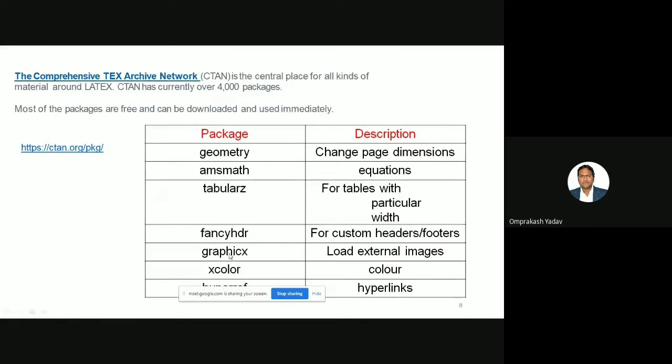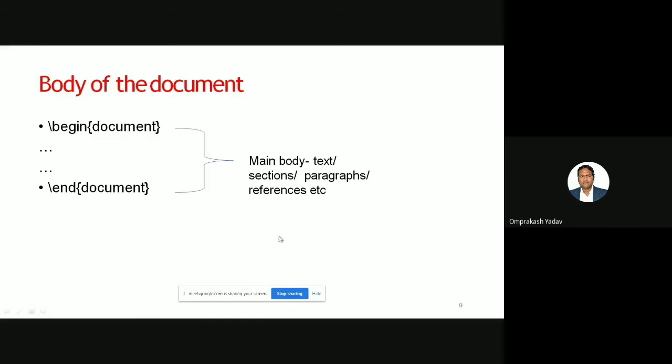If you see here, fancyhdr: most of the time, if we want to design fancy headers and footers, we can use this package. Then graphics for loading external images. xcolor is there for colors and all. So this section we have already done.